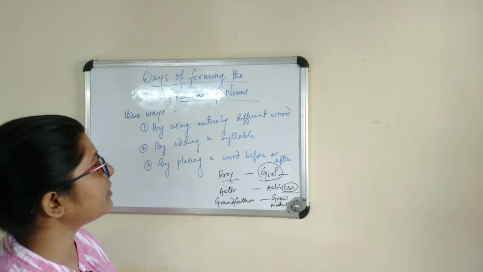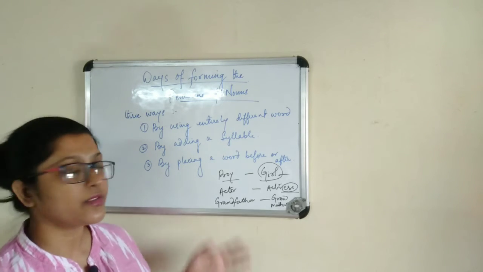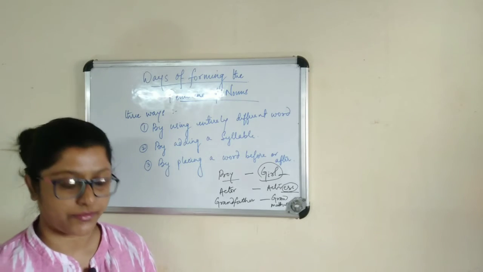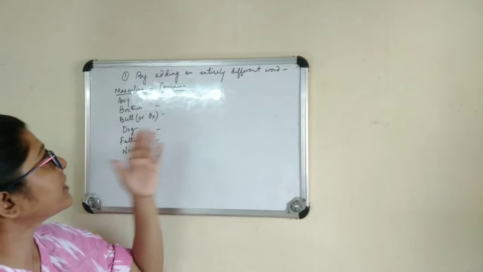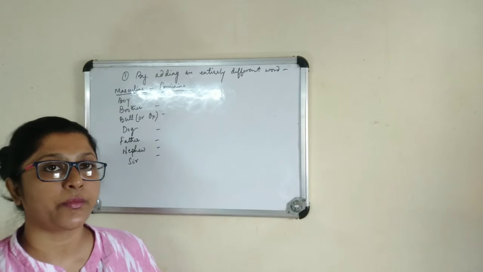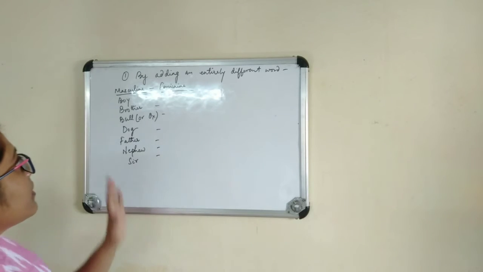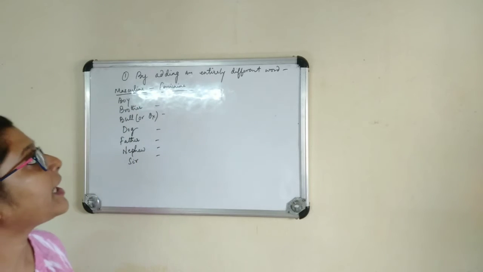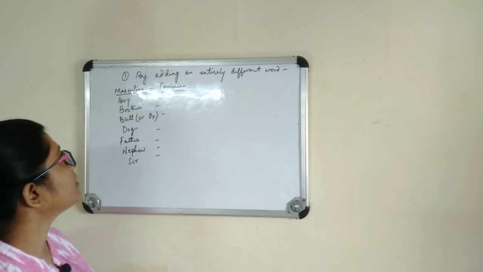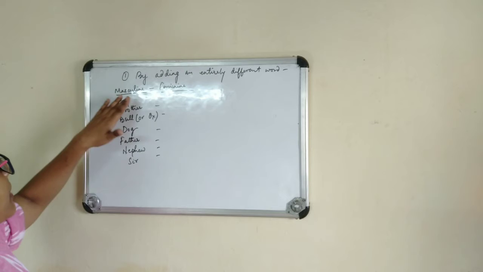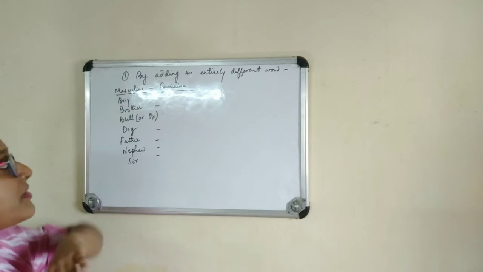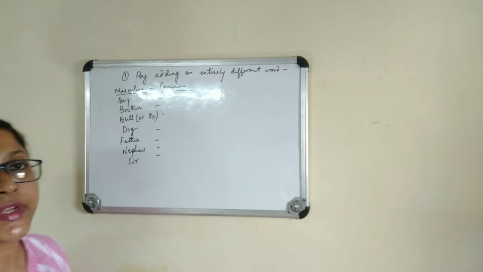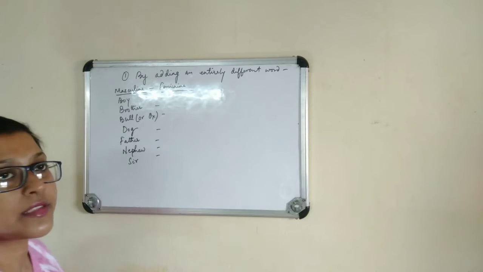Now let's go for some different examples of all these 3 types. This is the first type where we will be forming feminine of the nouns. The first way is by using an entirely different word. Here is the masculine which is given, and let's find out what will be the feminine of the noun for all these masculine nouns.